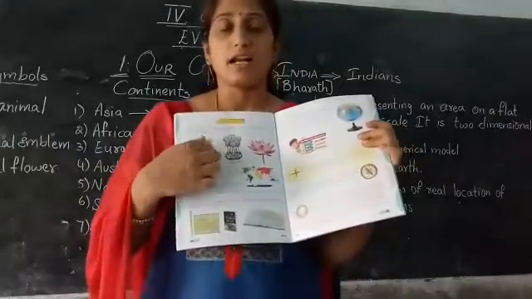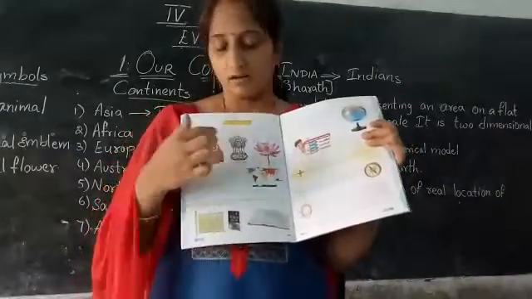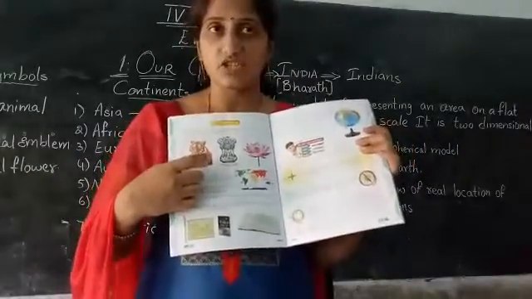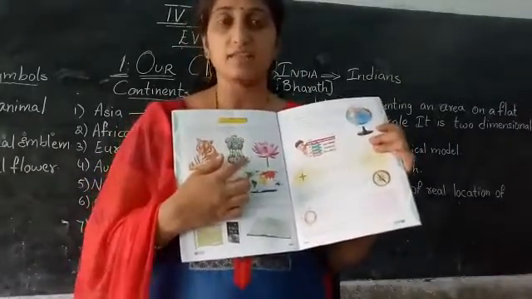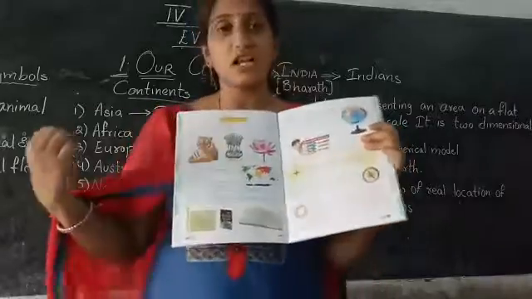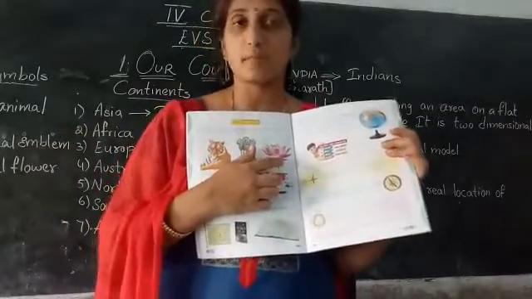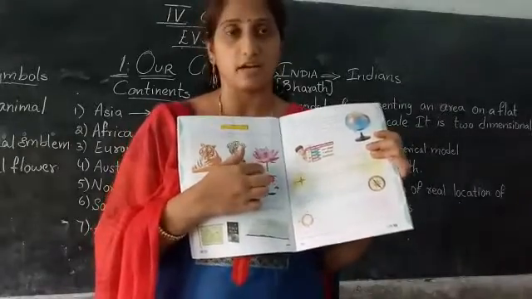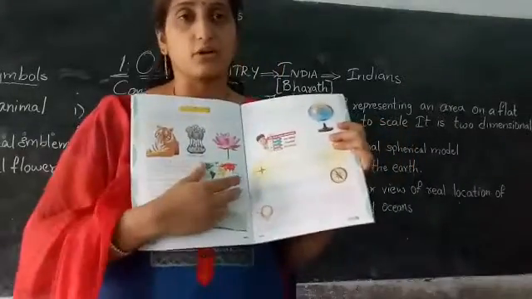Yes, these are our national symbols. The first symbol is the tiger. This is our national animal. The second symbol is the 4 lions. This is our national emblem. And next, coming to this, is the lotus. This is our national flower. Okay. Now coming to 7 continents.